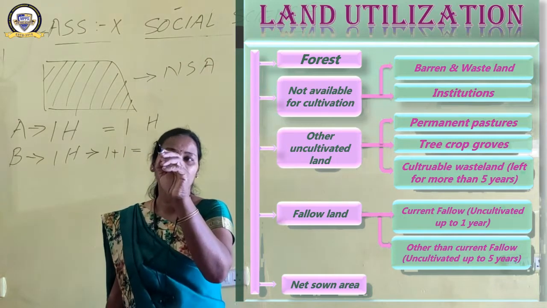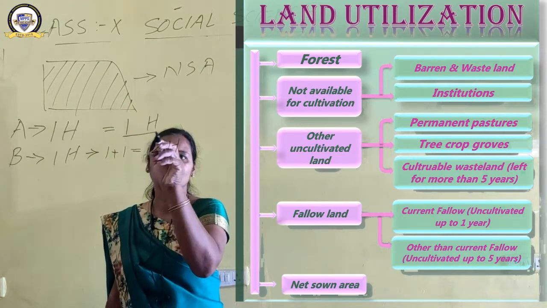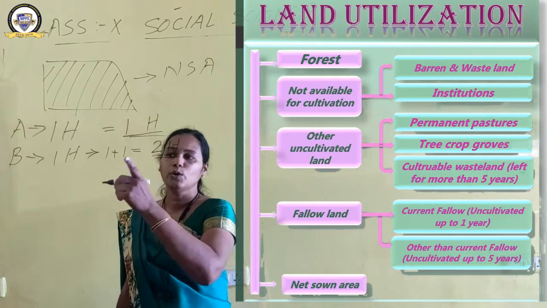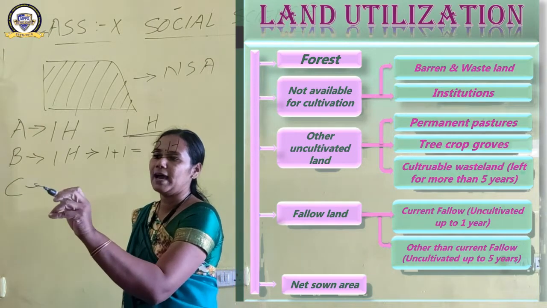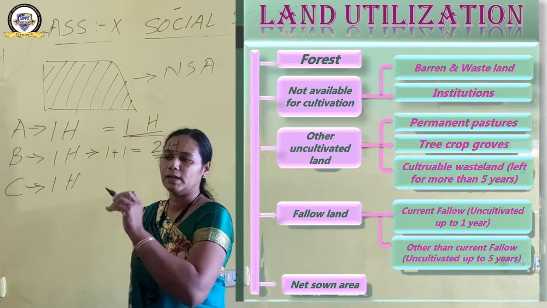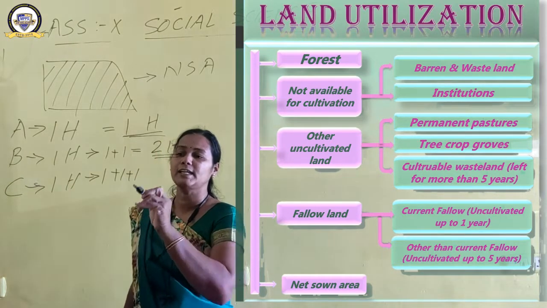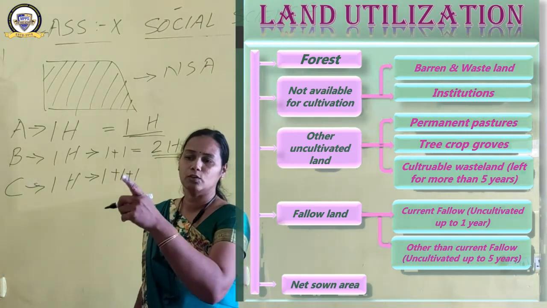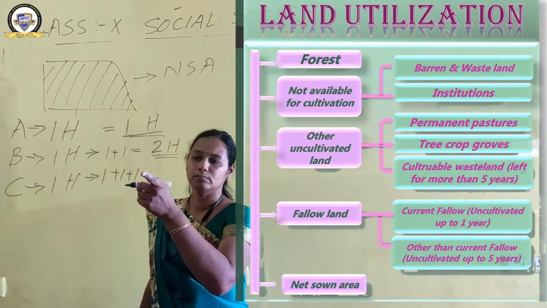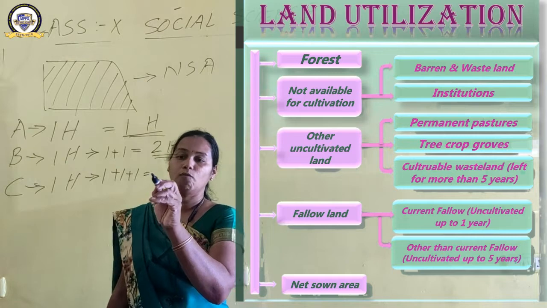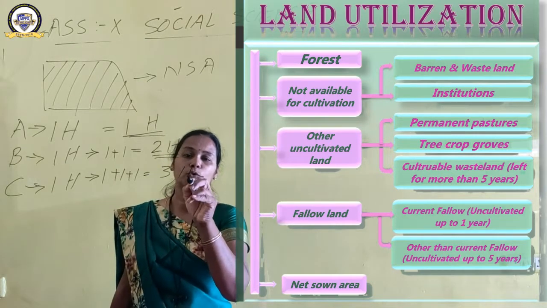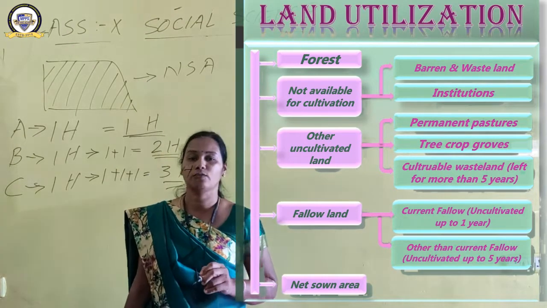So it is equal to 2 hectares. Mr. C also has 1 hectare of land and he cultivates his land 3 times in a year: Kharif crop, Zaid crop and Rabi crop. So what is its total? It is equal to 3 hectares of land.